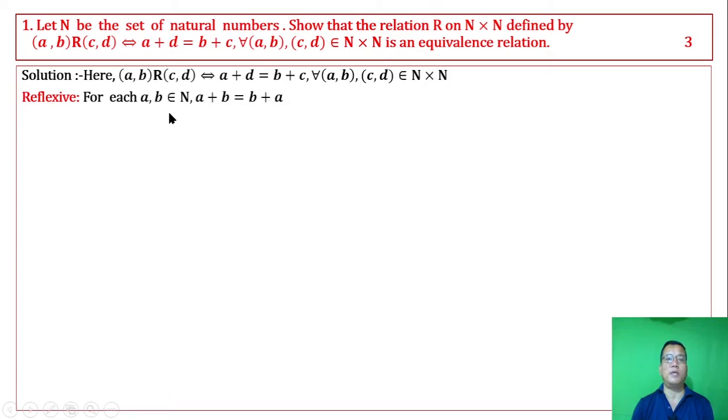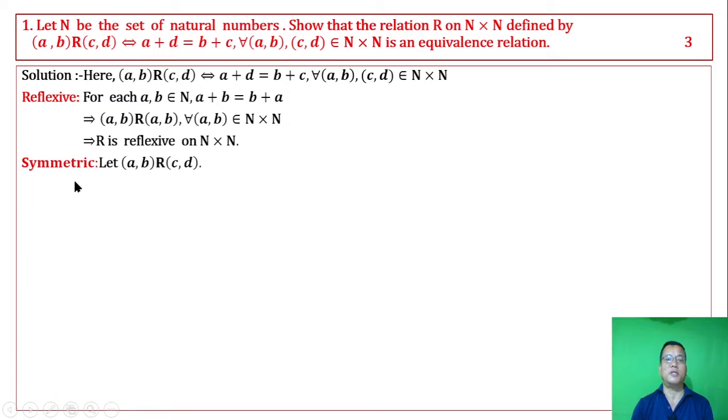For each (A, B) belonging to N, natural numbers A, B have A plus B equal to B plus A, since addition of natural numbers is commutative. This implies (A, B) is related to (A, B) for all (A, B) belonging to N by N. Hence R is reflexive on N by N.